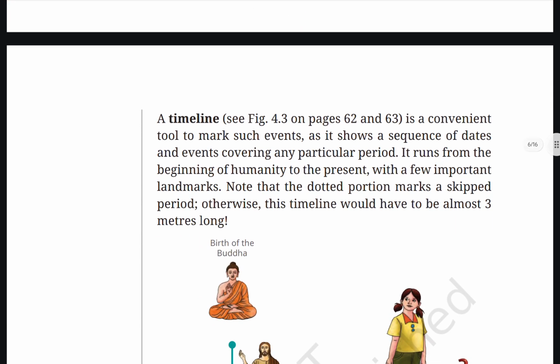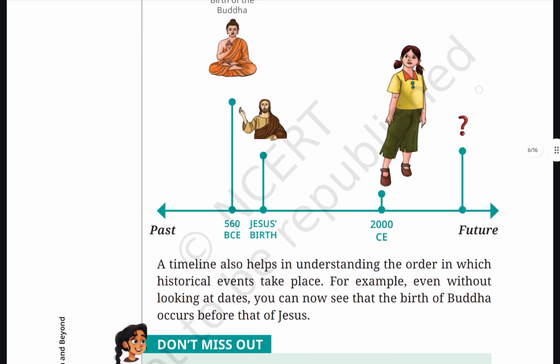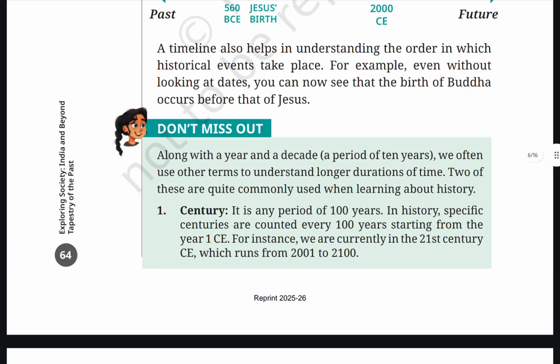A timeline, see figure 4.3 on pages 62 and 63, is a conventional tool to mark such events as it shows a sequence of dates and events covering any particular period. It runs from the beginning of humanity to the present with a few important landmarks. Note that the dotted portion marks a skipped period, otherwise this timeline would have been almost 3 meters long. A timeline also helps in understanding in which order historical events take place. For example, even without looking at dates, you can now see that the birth of Buddha occurs before that of Jesus.